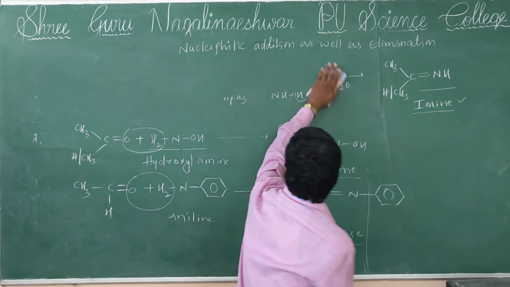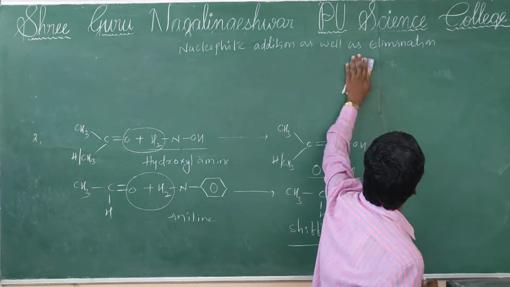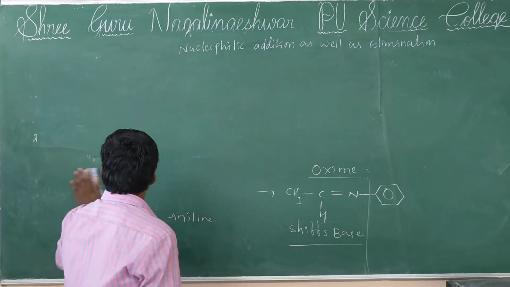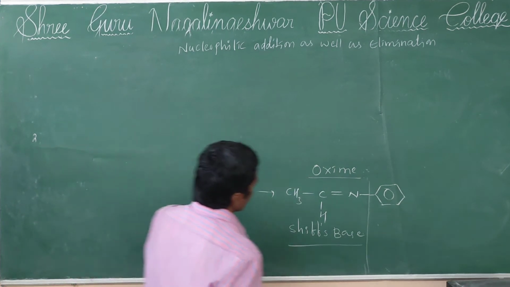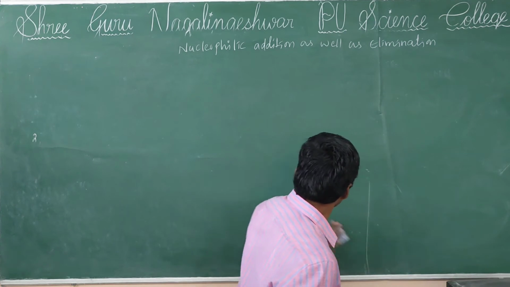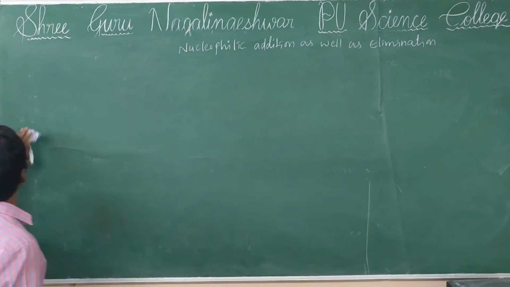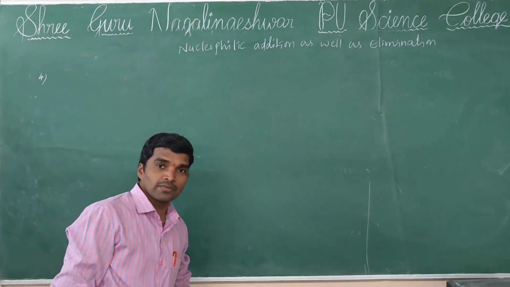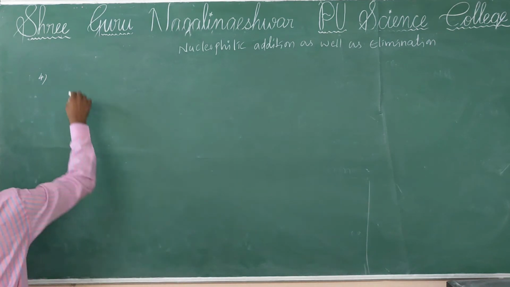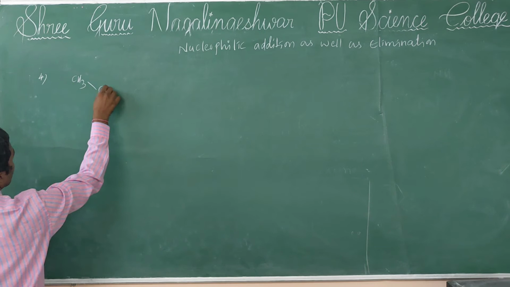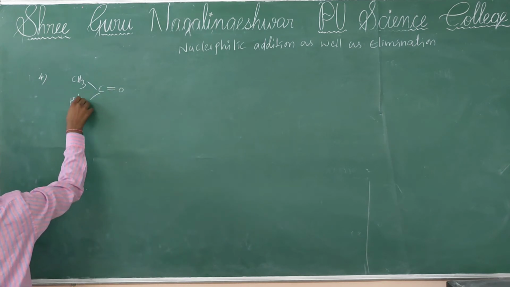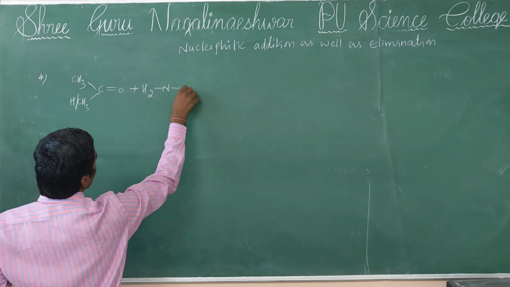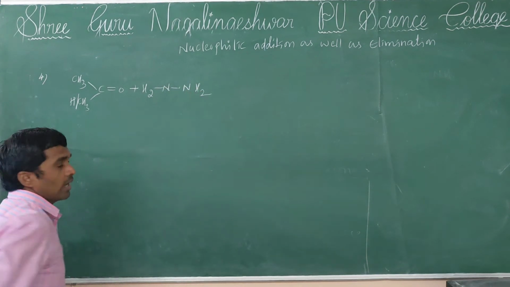Next, fourth one, aldehydes or ketones react with hydrazine. See, CH3 C double bond O HRCH3 reaction with hydrazine H2N NH2. This is the hydrazine.